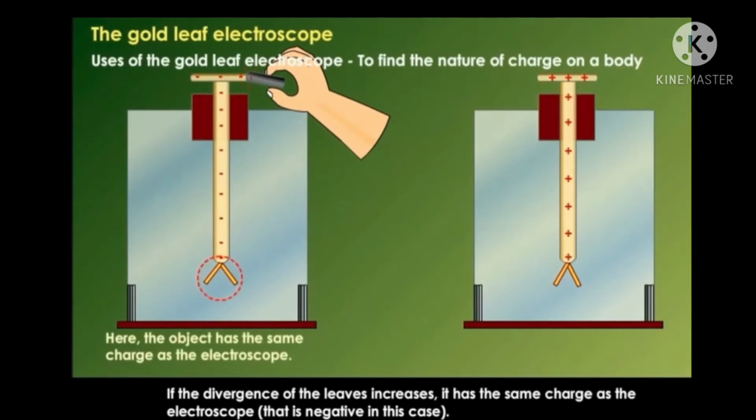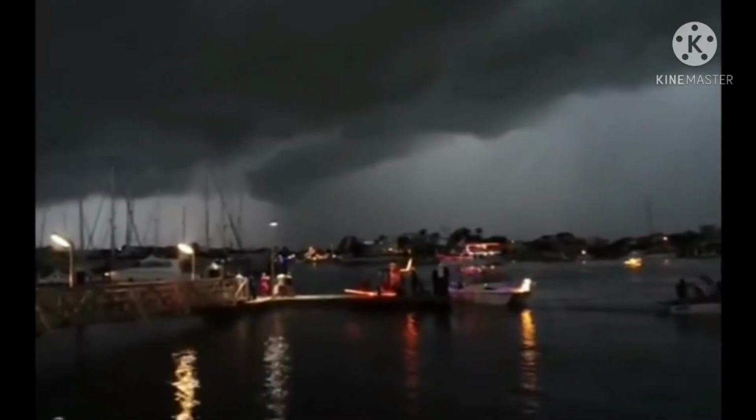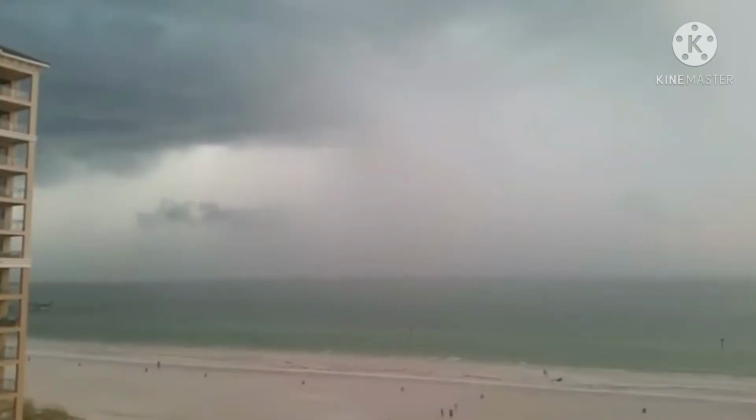Now, lightning and thunder. The passage of electric current in air due to movement of electric particles is called electric discharge. A rapid flow of electric charges through the air between two oppositely charged clouds, seen as an intense spark of electricity in the sky, is called lightning. Now, thunder. The loud sound produced during lightning is called thunder.